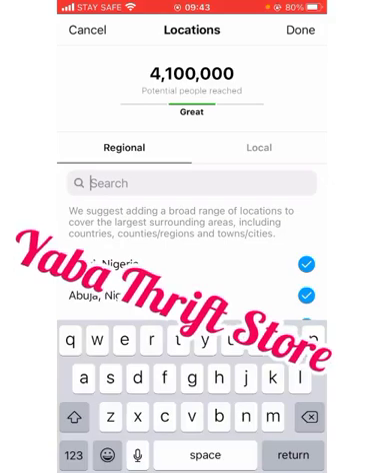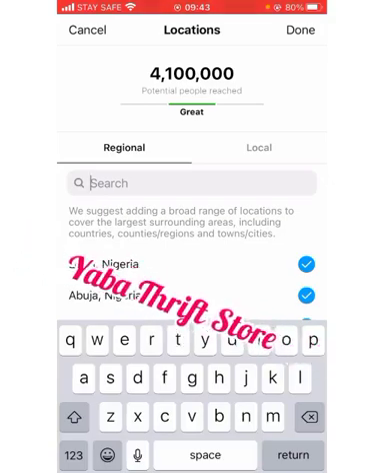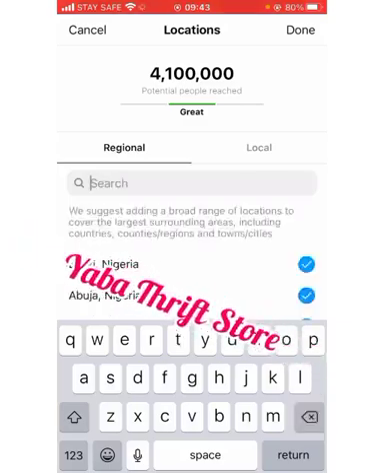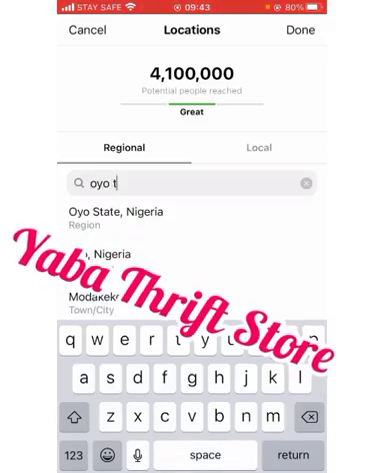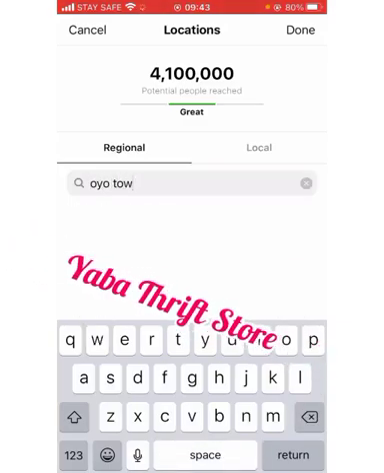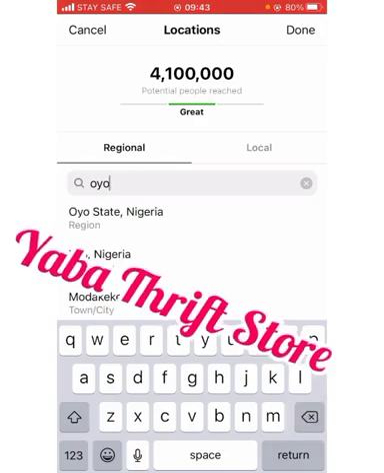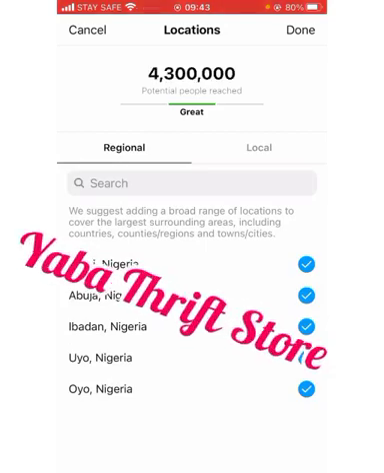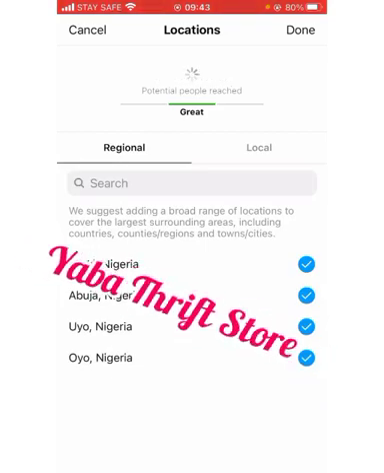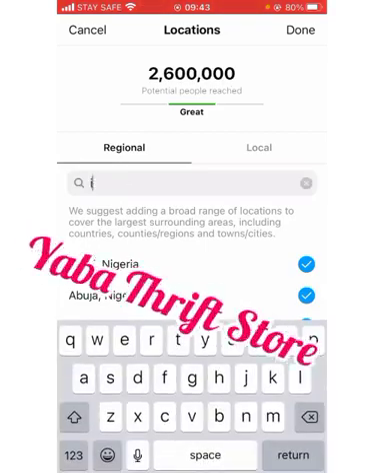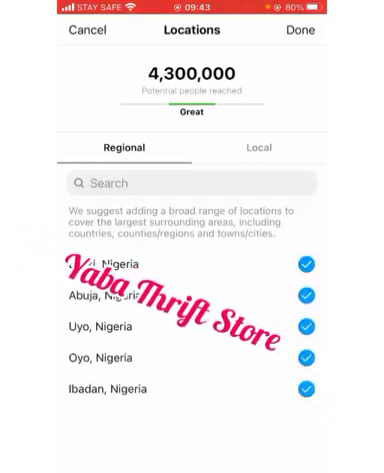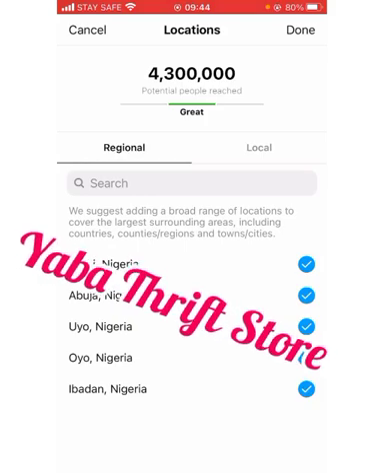Let's say Oyo State, for example. Instead of picking just Oyo State, you pick Oyo. I don't know if Oyo Town will show here. Okay, Oyo Town would not show. Oyo. Okay, this is Oyo Town. Yes, you can pick Oyo Town. You can see Ibadan. Oh, I just cleared Ibadan. You can see Ibadan. Yeah. And you can see Oyo. They are both in the same state, but they are different regions.